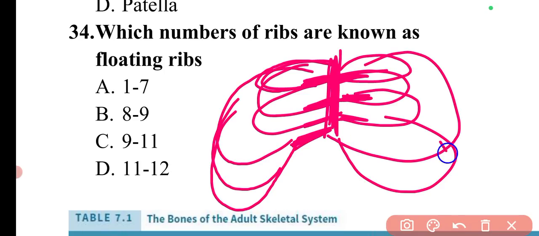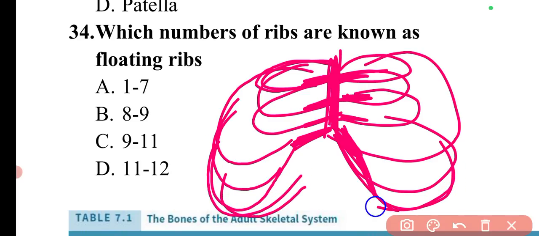Okay. Then there are a few bones which are directly attached with the cartilage to the sternum. There are some bones which are multiple in number, and these are joining with the same cartilage. So here on both sides, this is the cartilage, and these three bones are attaching to the same cartilage with the sternum. Then there are a few other bones which are just hanging bones, like they are not attaching to the sternum part. So these hanging bones are known as floating bones.